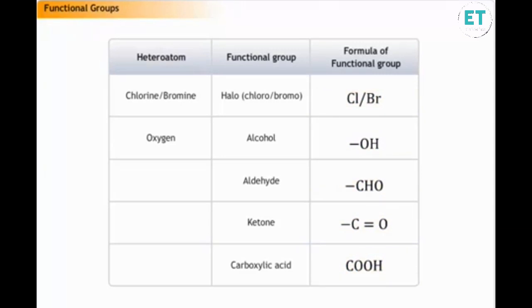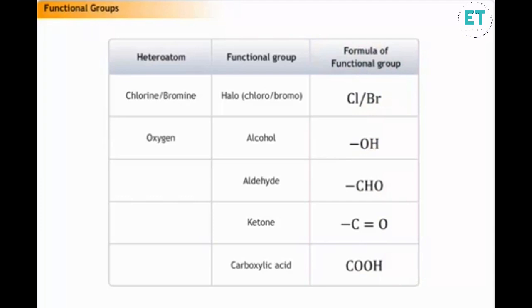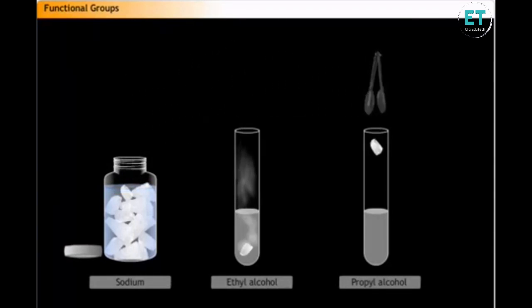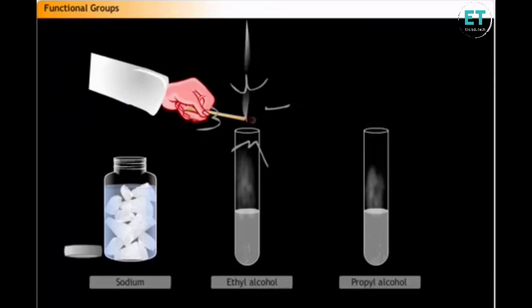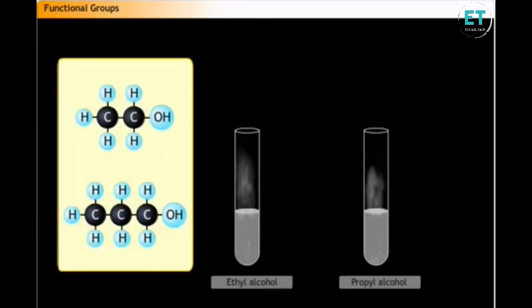Heteroatoms have characteristic properties that are independent of the length and nature of the carbon chain. Hence, these heteroatoms are also called functional groups. Compounds that have the same functional group undergo similar reactions. For example, when a piece of sodium metal is added to alcohol, it reacts vigorously and liberates hydrogen gas. This property is independent of the number of carbon atoms in alcohol, but is dependent on the functional group OH.